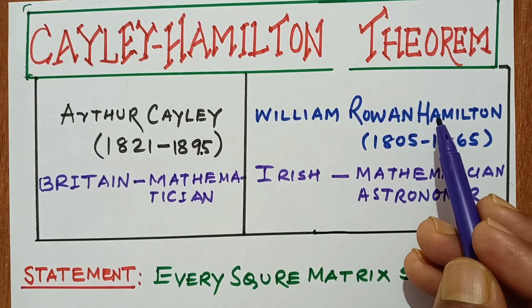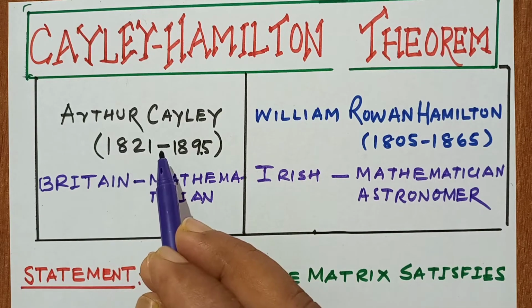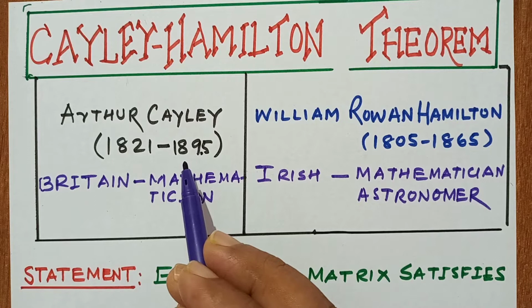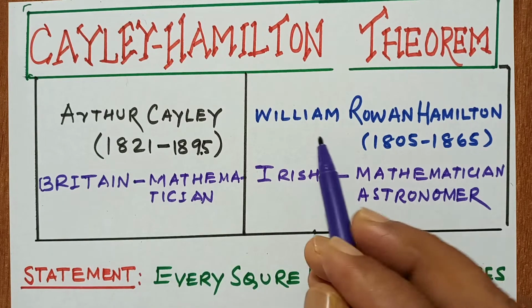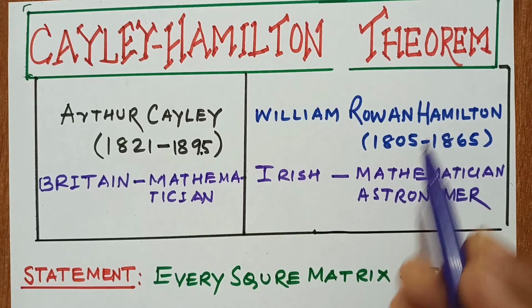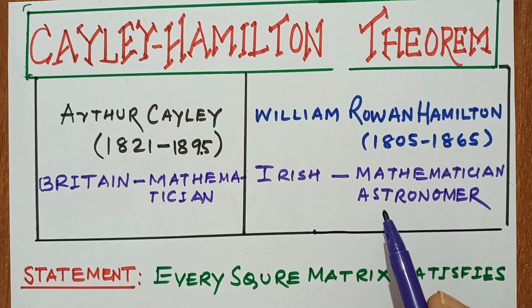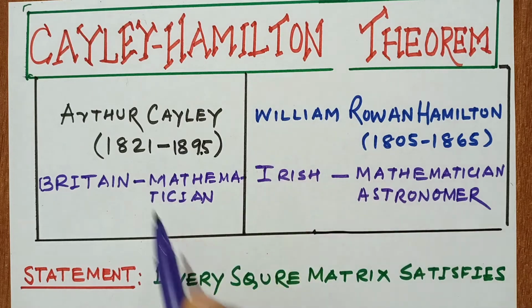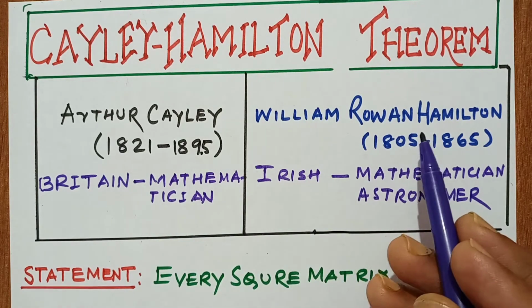Arthur Cayley was a great mathematician of the 19th century who belonged to Britain, and William Rowan Hamilton was a great Irish mathematician as well as astronomer. Very interesting story about Arthur Cayley and William Hamilton.